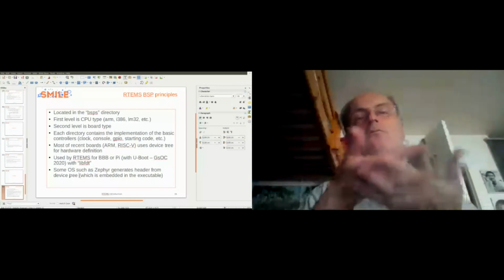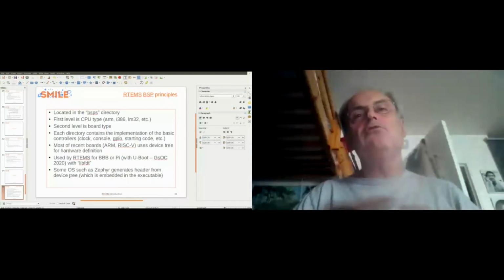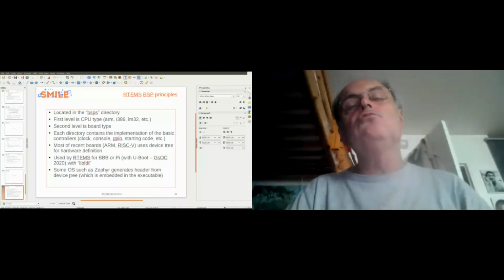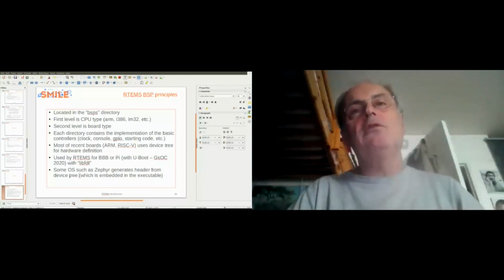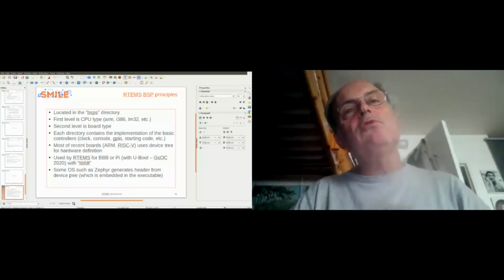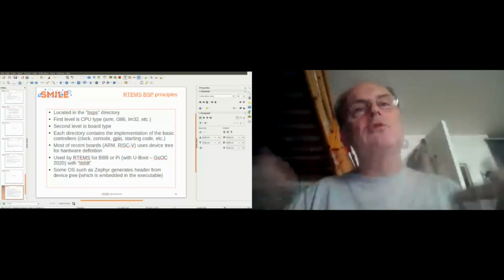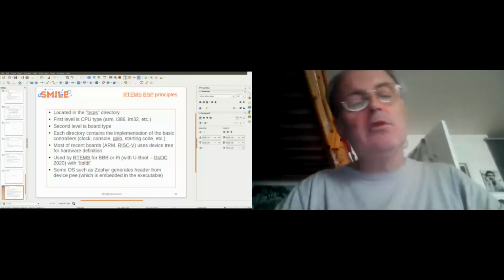So if you have U-Boot, it's okay because you put the device tree on U-Boot and RTEMS can load the device tree and configure the board. But if you don't have a bootloader such as U-Boot, it's a bit difficult. You have to do some tricky work.